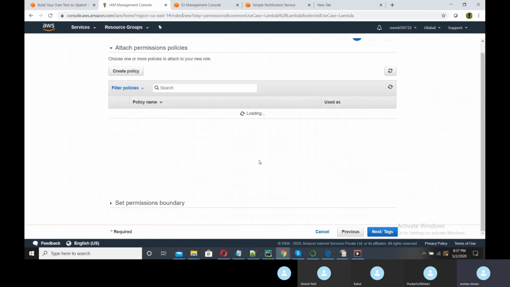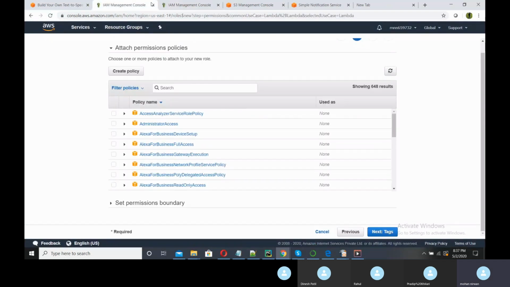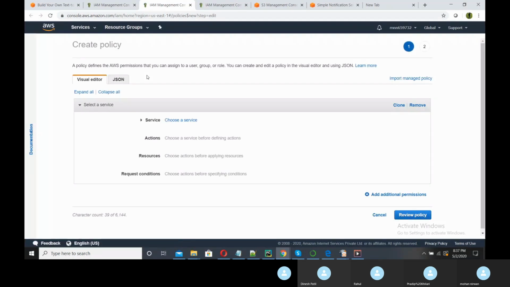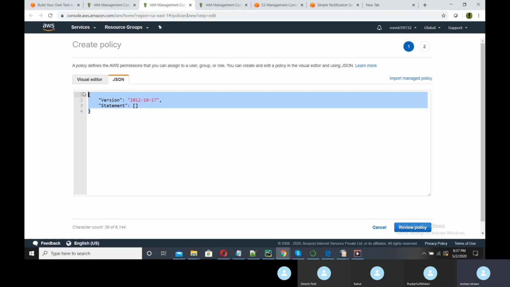Next, the permission. I will click on create policy. From here, I will paste this particular code.